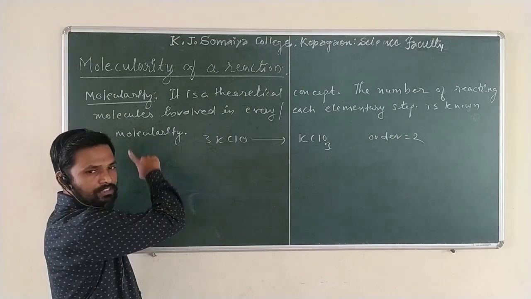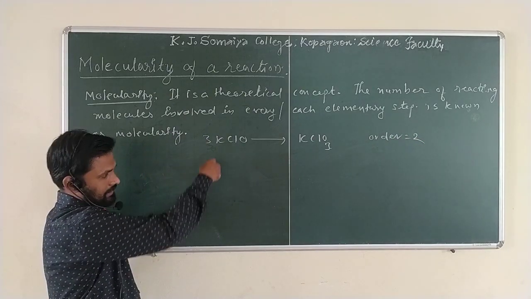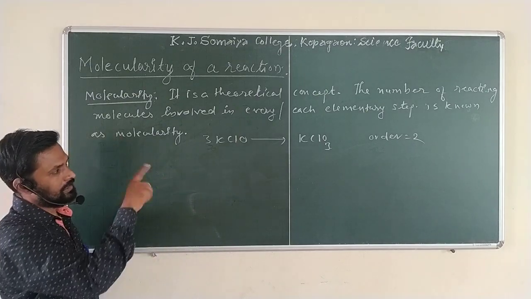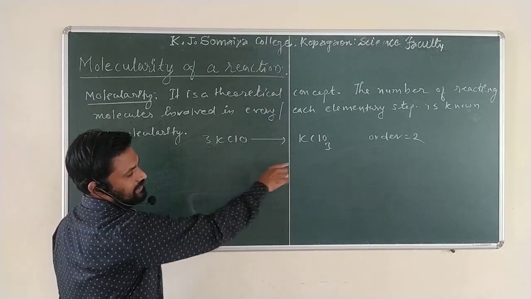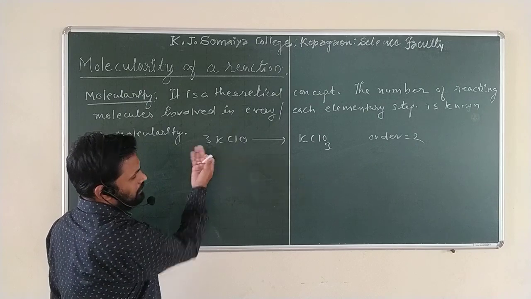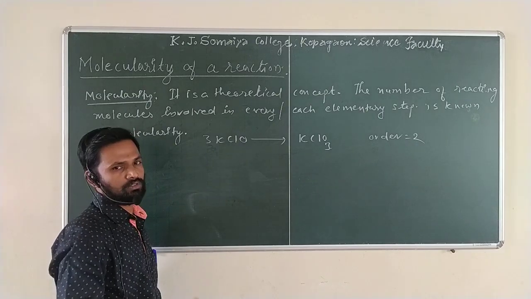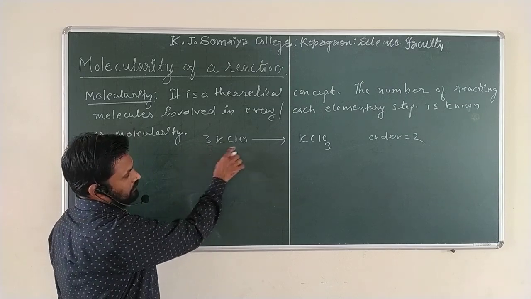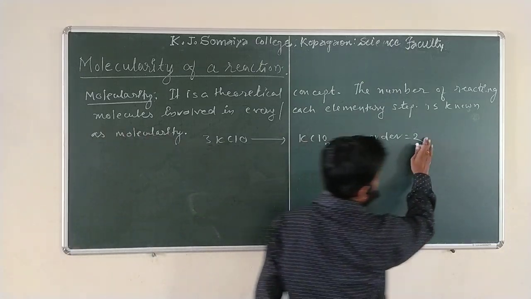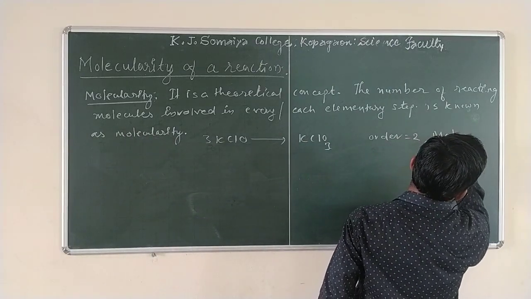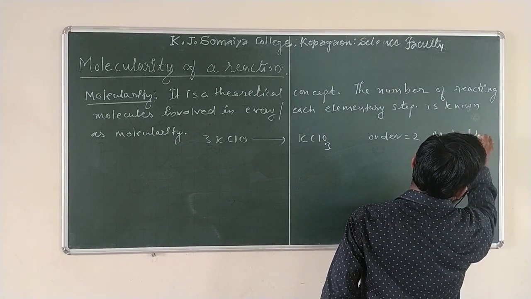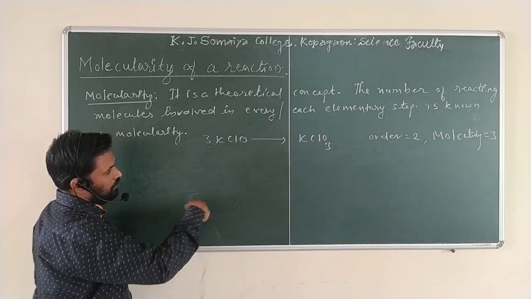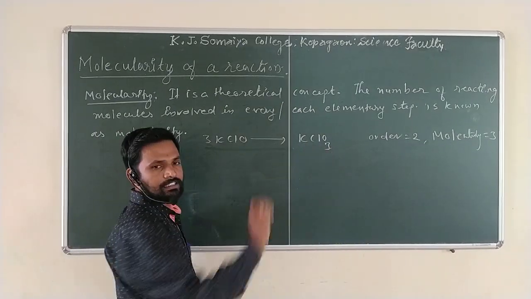Order was determined with the rate equation, the concentration of the reactive molecules involved in the rate equation. But theoretically, theoretically means from the stoichiometric amounts, we can determine the molecularity. How many reactive molecules are involved here? 3 molecules of KClO. So therefore molecularity for this reaction is 3. Now see, you are getting my point. Molecularity for this reaction is 3.